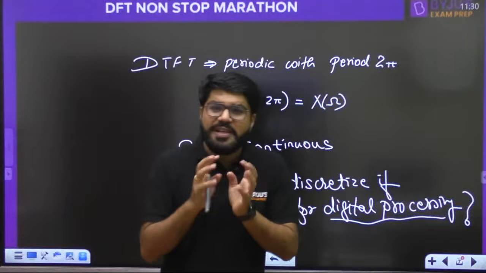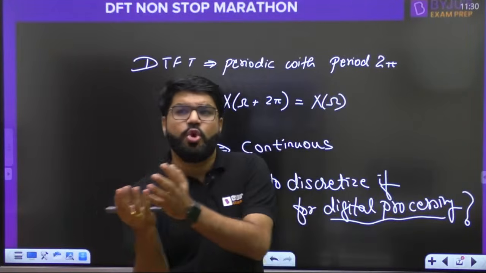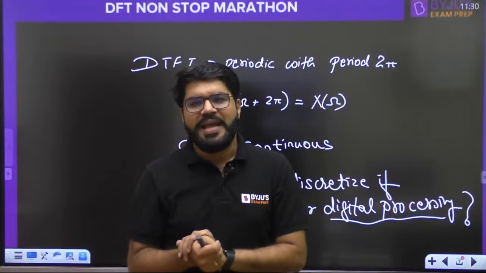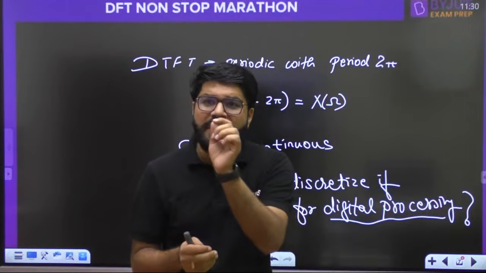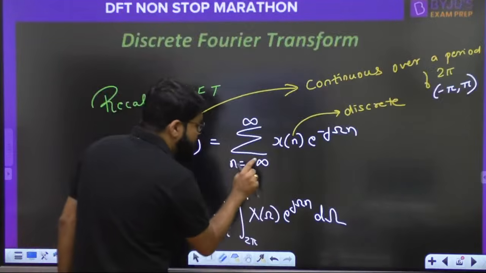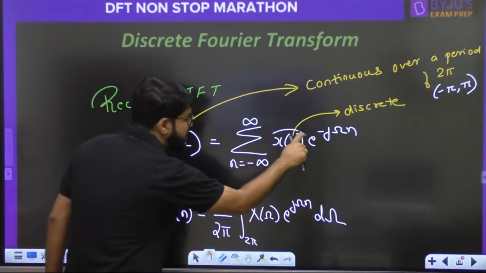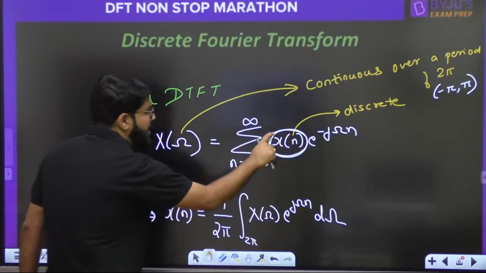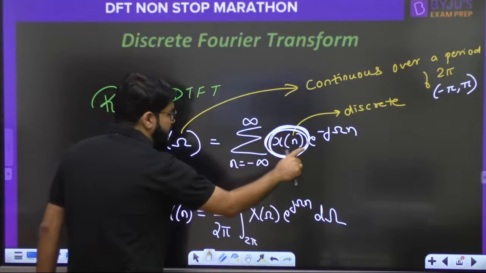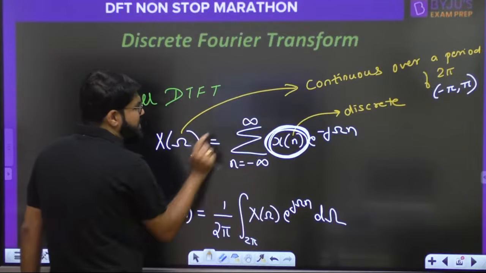First, for the digital computation, you have to store the input signal, the x of n, in the digital machine. And any digital machine can only store a finite number of values, not infinite. So the first condition for digital processing is that this x of n also should be a finite length signal. It should not be an infinite sample signal.